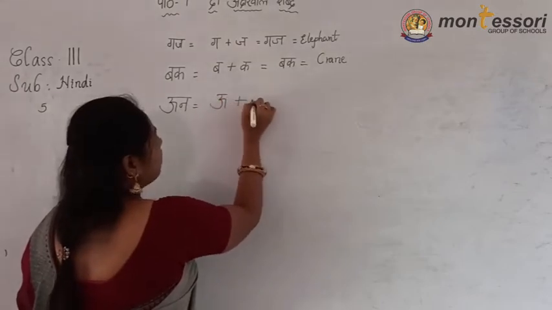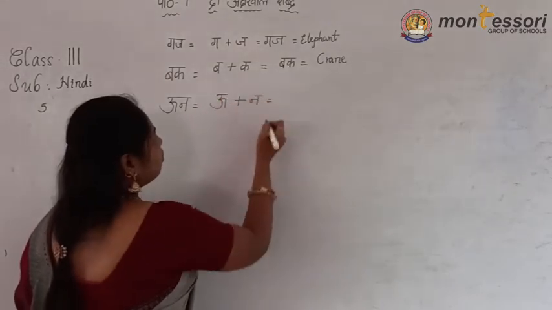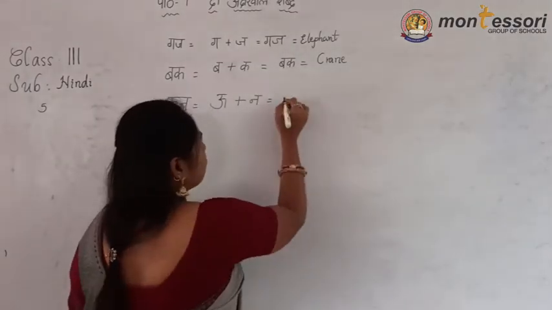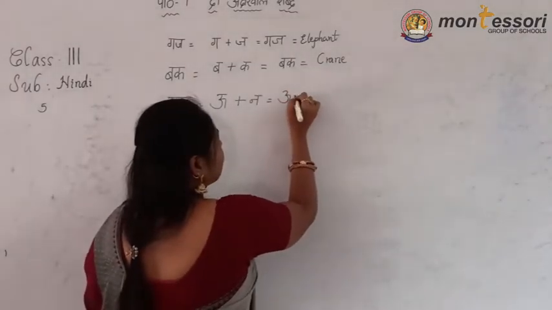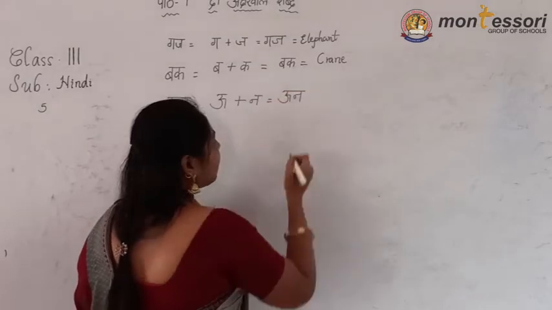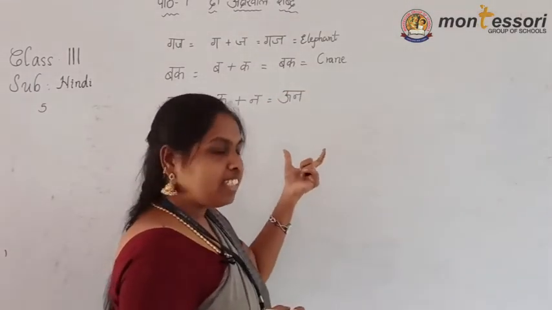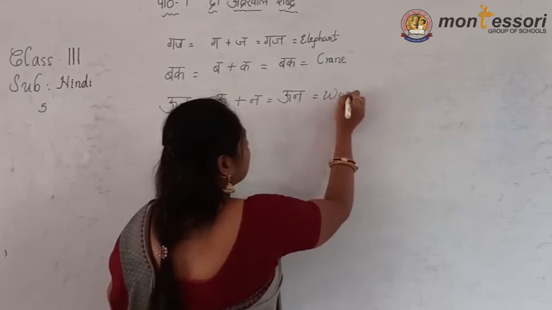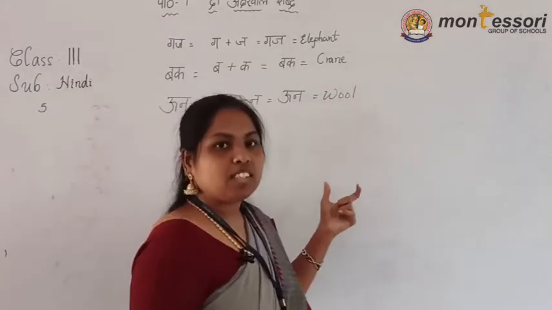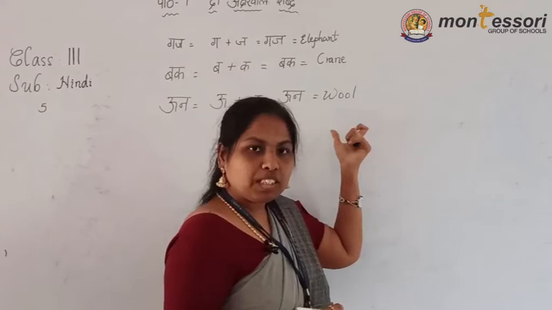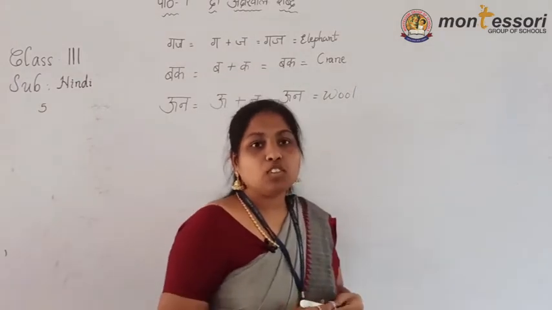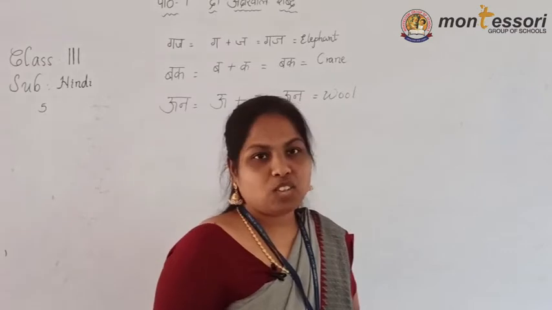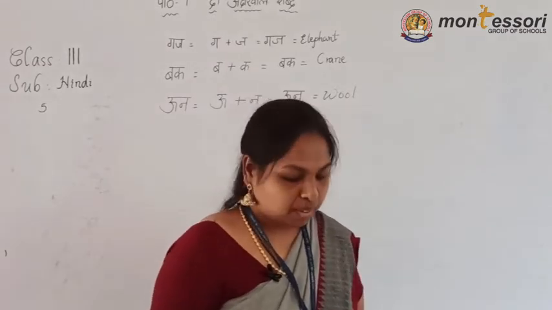What are the two letters hidden in this one? Oo plus na. Oon. While writing, if we read, then we can easily identify the word. Oon means, what is that? Wool. Oon means wool. With that, from where is the wool coming? Through the sheep. It is coming from the sheep.